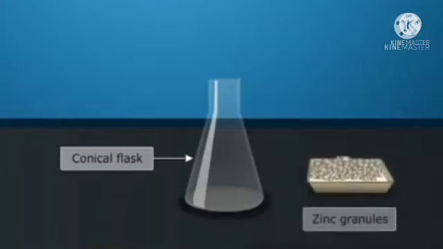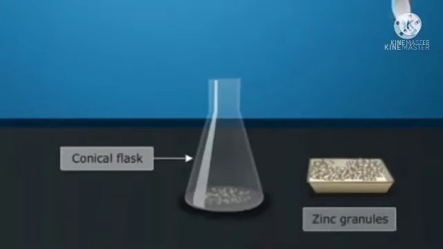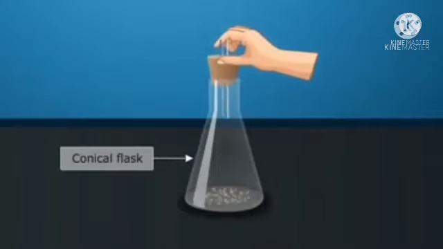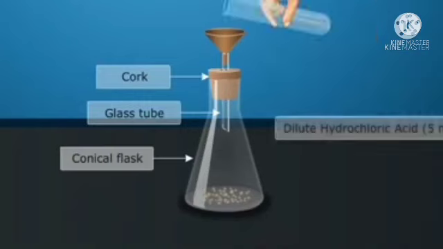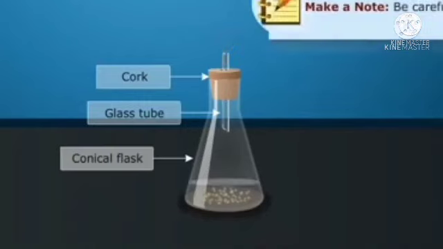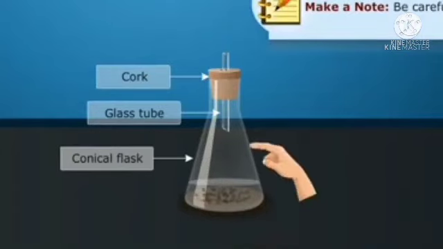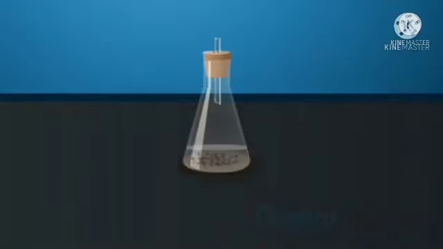Then your lab activity. Take a few zinc granules in a conical flask. Zinc granules means powder-like or pieces. Add 5 ml of dilute hydrochloric acid, HCl solution, into the flask. Then we can see the observation. There is a change in the color of the zinc granules.